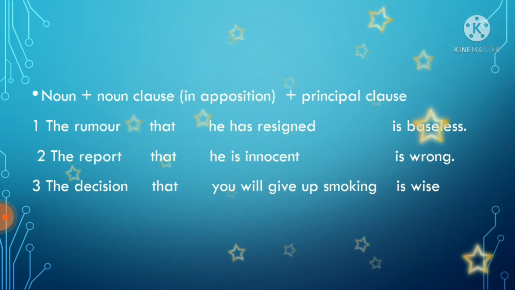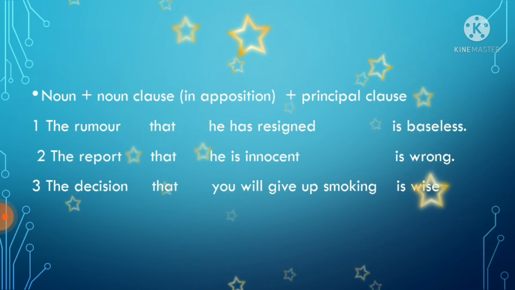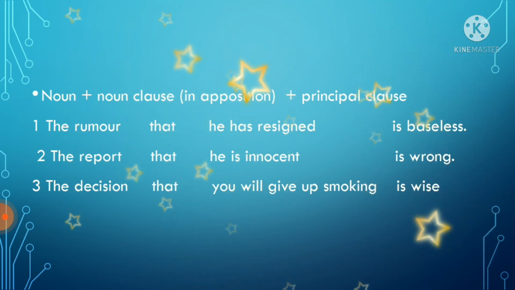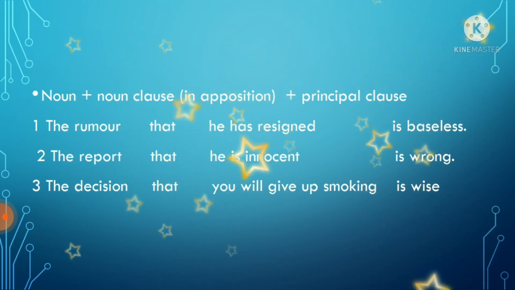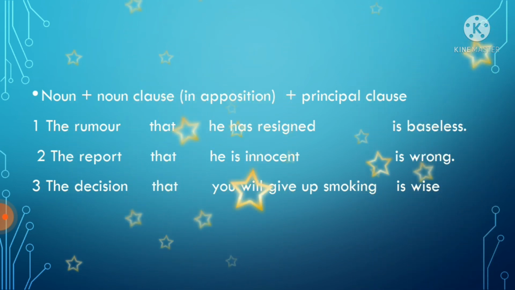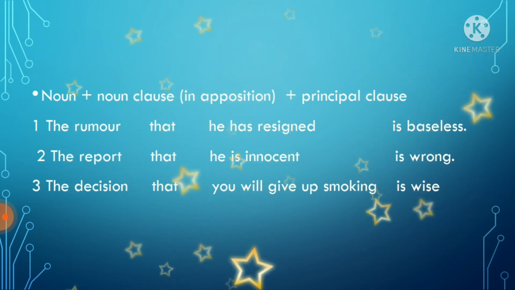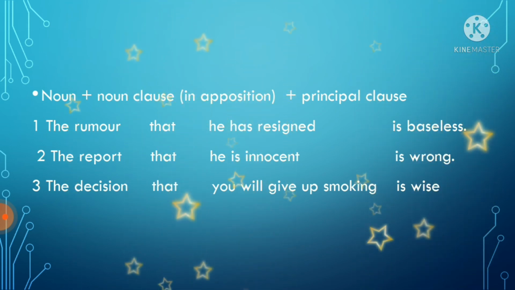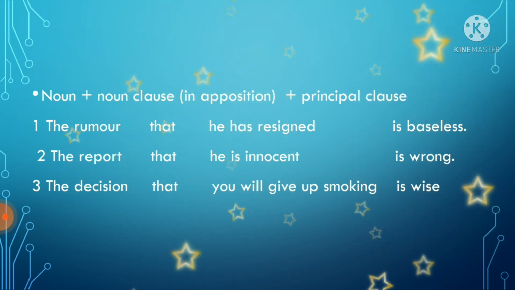I hope you understood how a noun class is made. Noun class is used as a subject. Noun class is used as object. Noun class is used as complement. Noun class is used in opposition. Like this, in four ways you can make a noun class. In our next class let us explain about adjective class and adverb class.